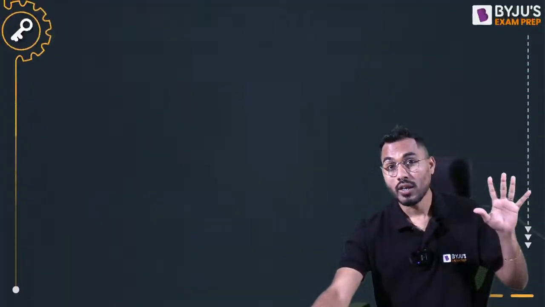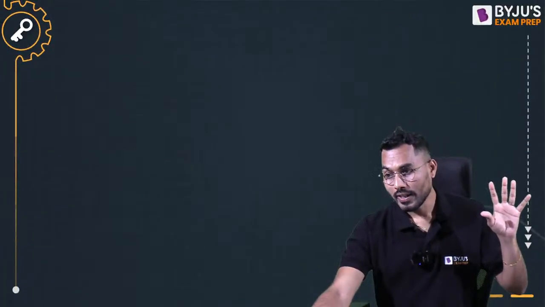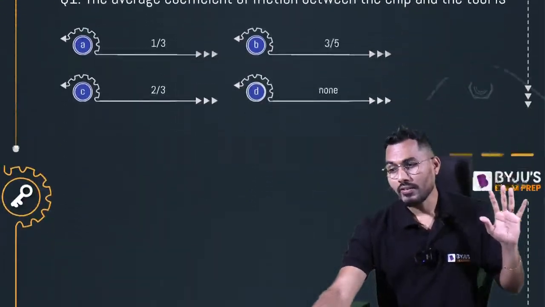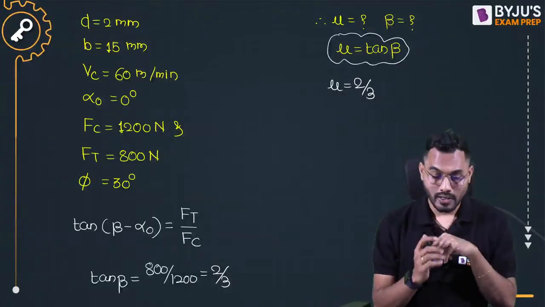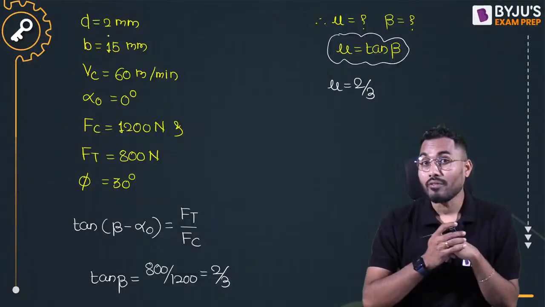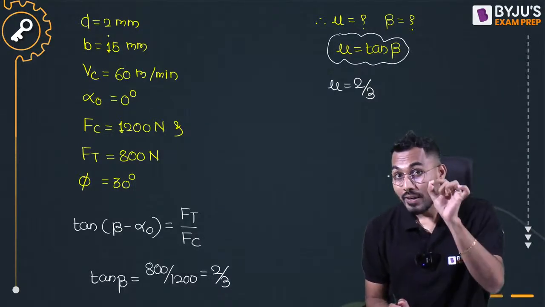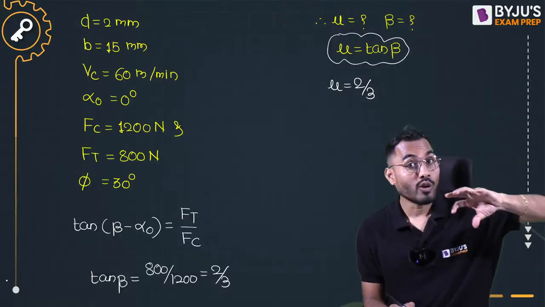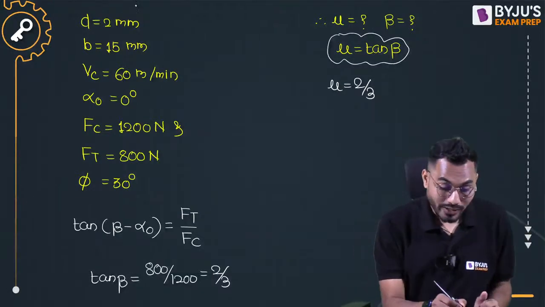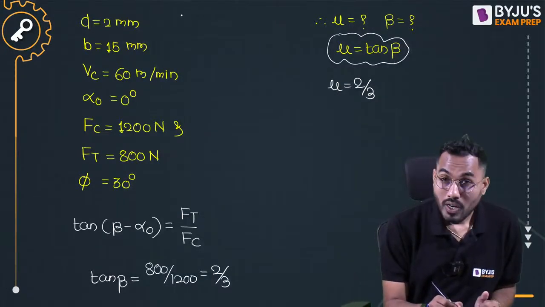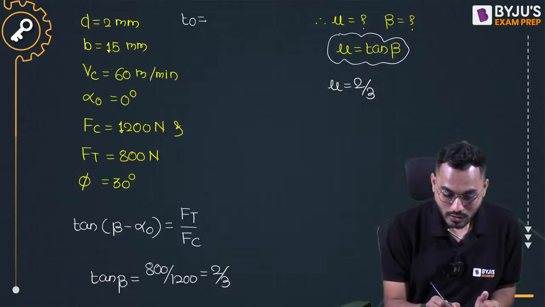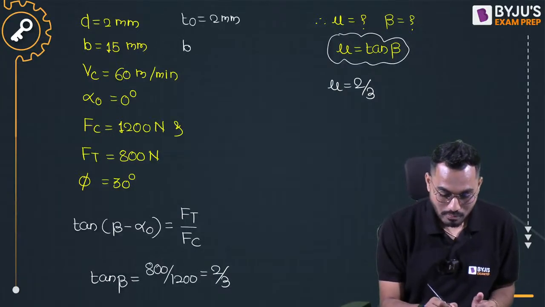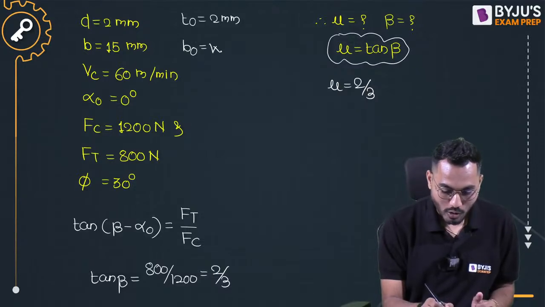Most of the students are not understanding this, so let me explain. There are two values given, and there is one fundamental rule. Depth of cut is given and width of cut is given. Depth of cut will become the uncut chip thickness T naught, and width of the cut will become the width of the chip, B naught or W naught, which is exactly equal to 15 millimeter.